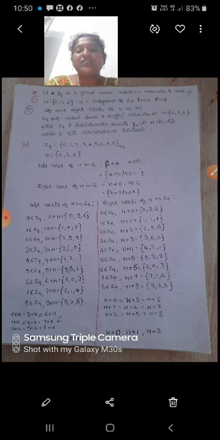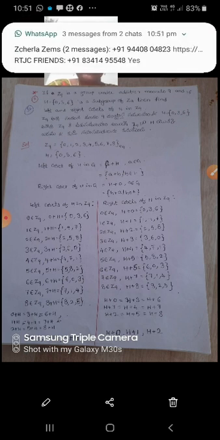Left cosets of H in G are a + H, a belongs to G, that is the set {a + h such that h belongs to H}. Right cosets of H in G are H + a, a belongs to G, that is {h + a such that h belongs to H}.